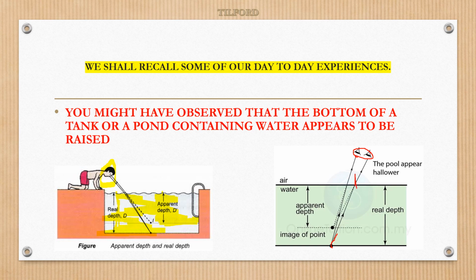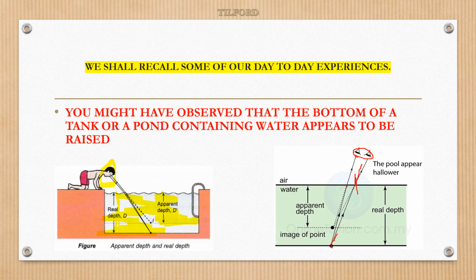Actually, when you see, this is the normal. This light ray's actual path should be in this direction. But what happened? It bends away from the normal. From the same point, one more light ray, the same light, is entering from water to air. It means denser to rarer medium, so it moves away from the normal. And when the observer sees these two light rays, they won't appear straight. But when he extends them backward, they meet at one point. That will be the image of that point the observer is observing.